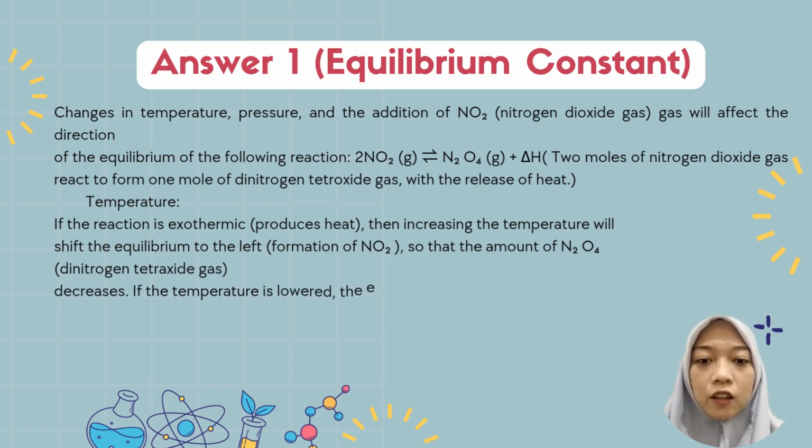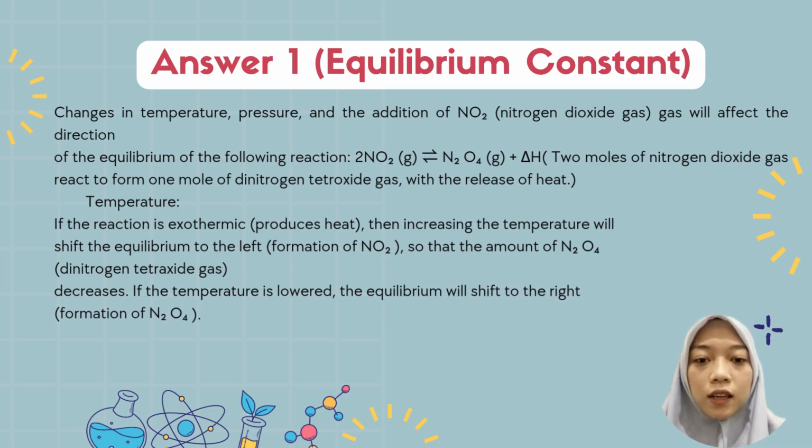or toward the formation of nitrogen dioxide gas, so that the amount of dinitrogen tetroxide gas decreases. If the temperature is lowered, the equilibrium will shift to the right, toward the formation of dinitrogen tetroxide gas.